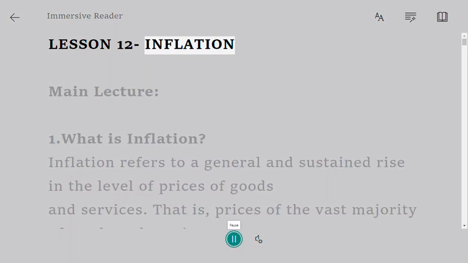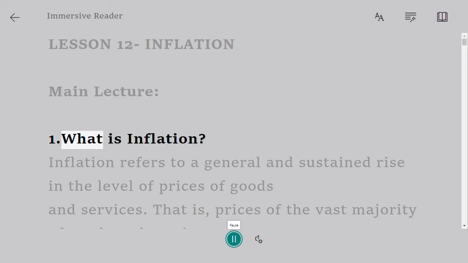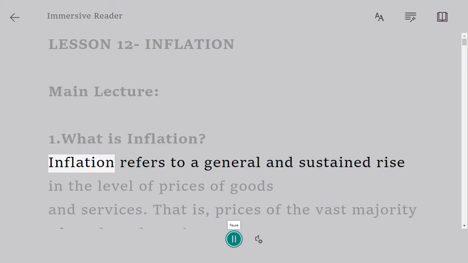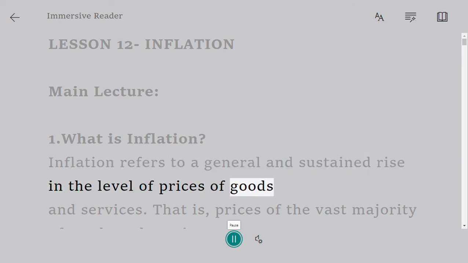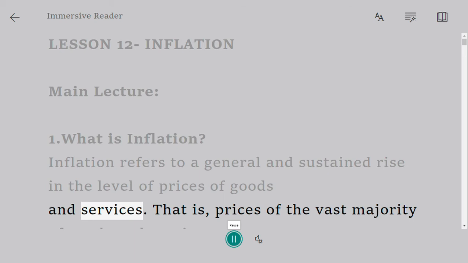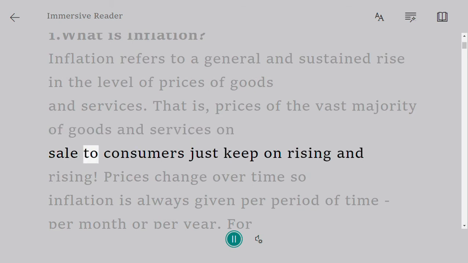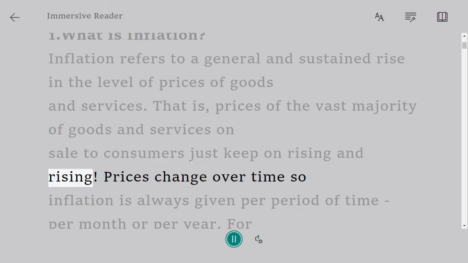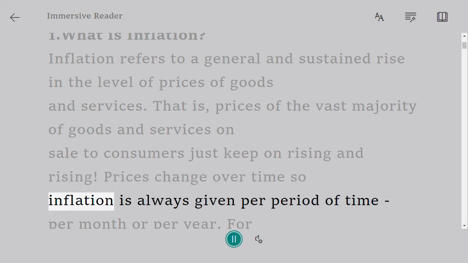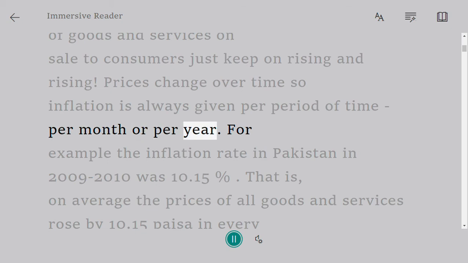Lesson 12: Inflation. Main lecture. 1. What is inflation? Inflation refers to a general and sustained rise in the level of prices of goods and services. That is, prices of the vast majority of goods and services on sale to consumers just keep on rising and rising. Prices change over time, so inflation is always given per period of time, per month, or per year.